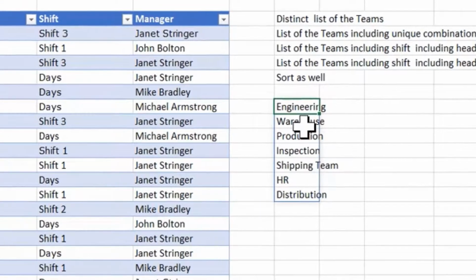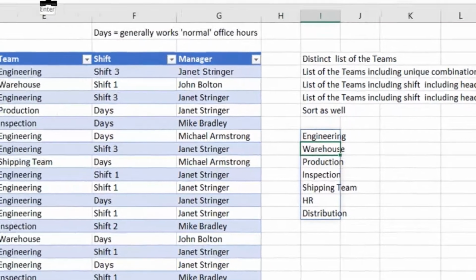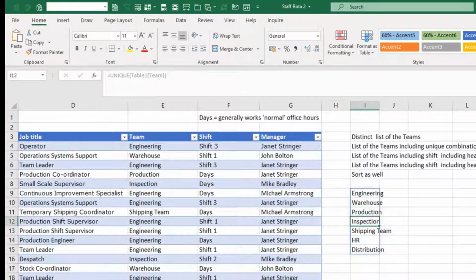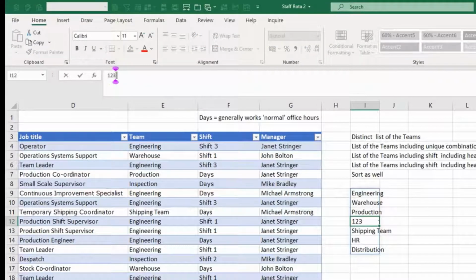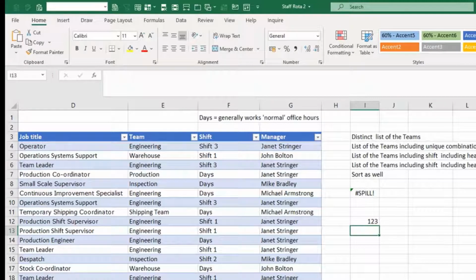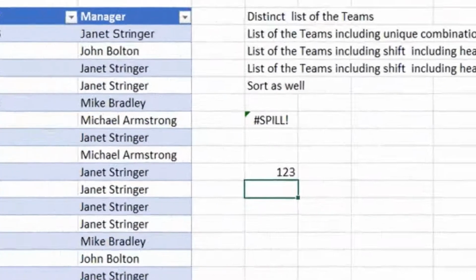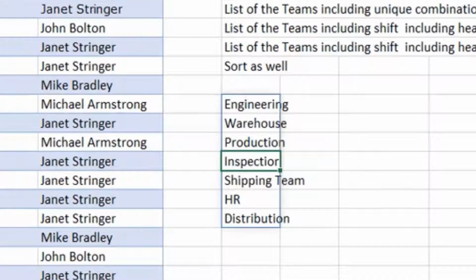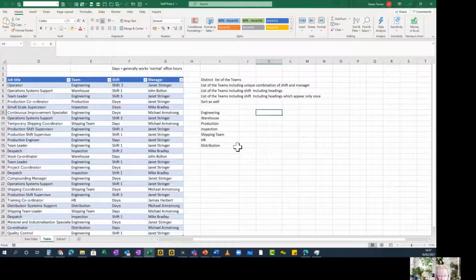There's a unique formula, and the formula is in cell I9 on my spreadsheet here. And the interesting thing about an array formula that spills over several different cells is if you try to type over something in an array, it gives you a spill error. That's how you would extract unique values from a column in your table. So the next thing I thought I'd show you is how we could extract more than one column.